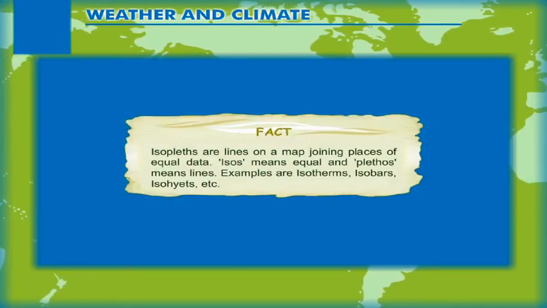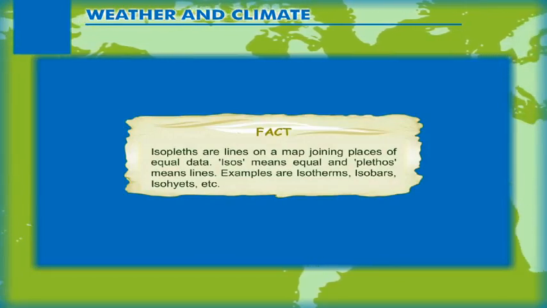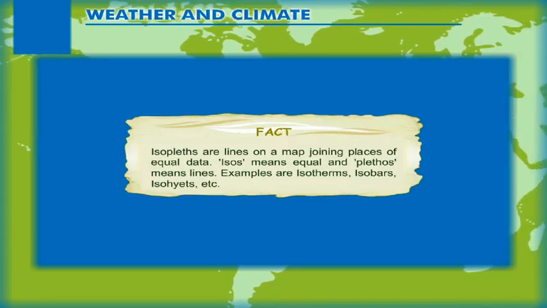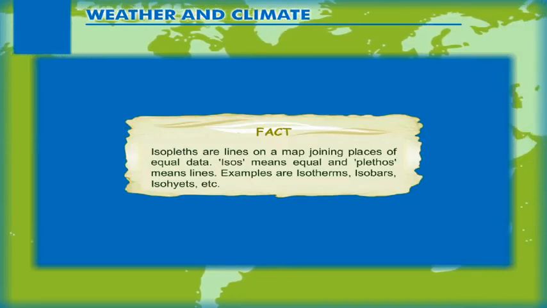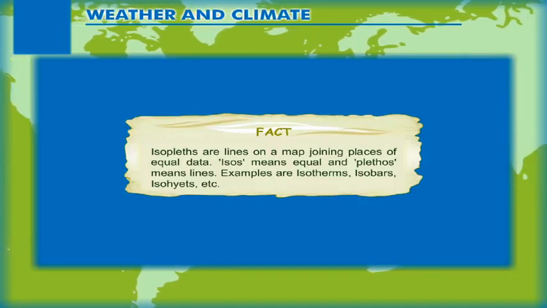Fact: isopleths are lines on a map joining places of equal data. Iso meaning equal and plethos meaning lines. Examples are isotherms, isobars, isohyets, etc.